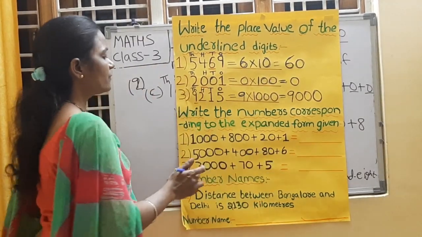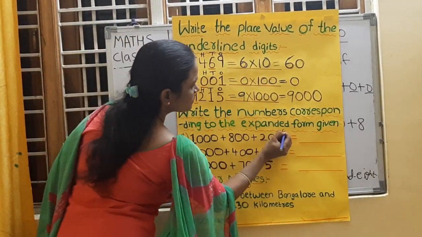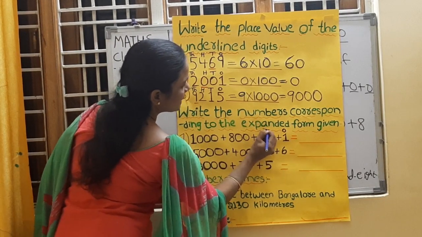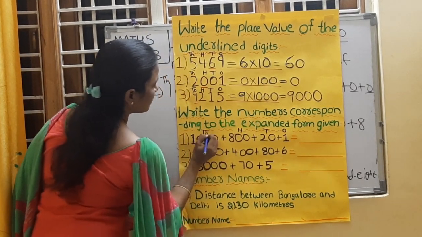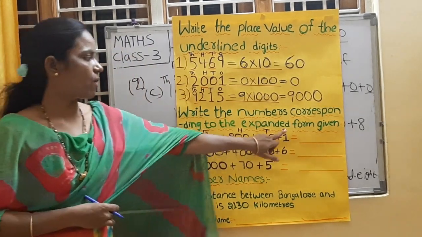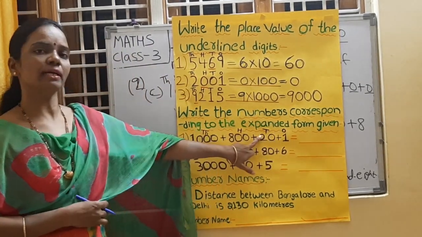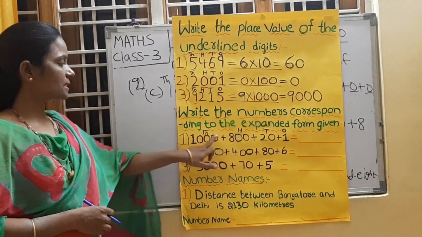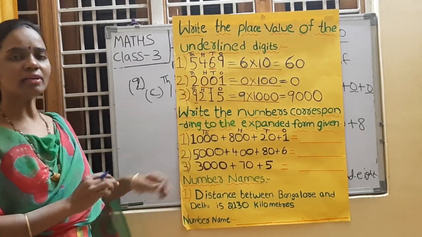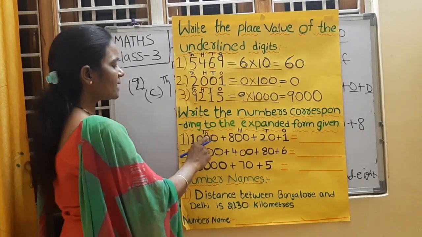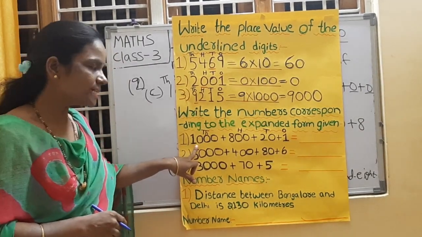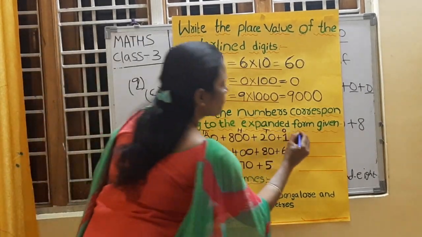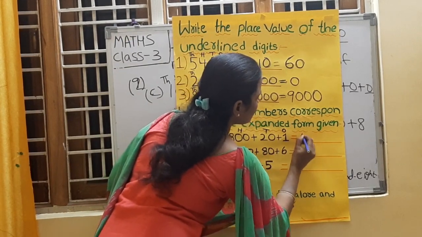First write down the places: ones place, tens place, hundreds place, thousands place. Now write down the number. What is the number in thousands place? What is there? 1 is there. So write down the 1.